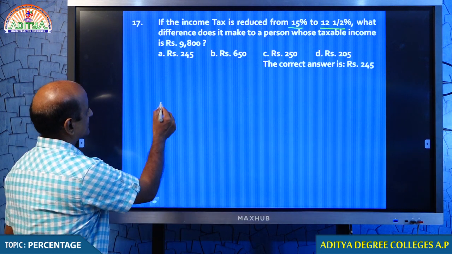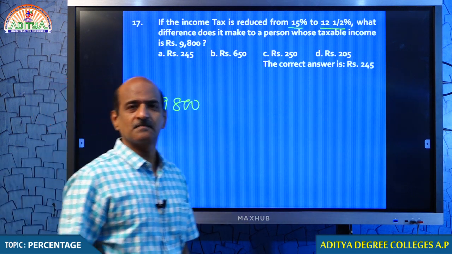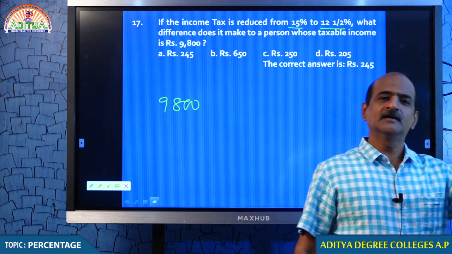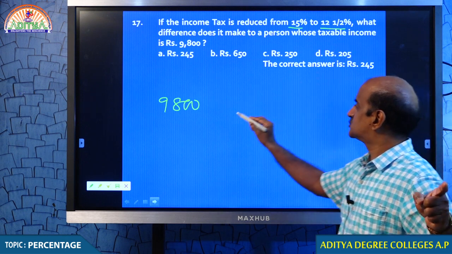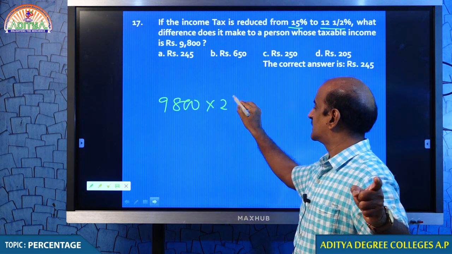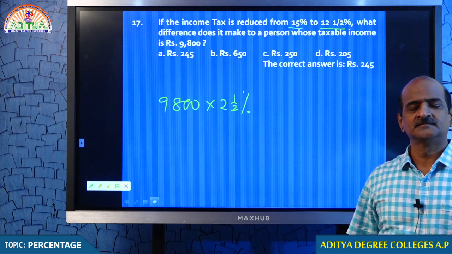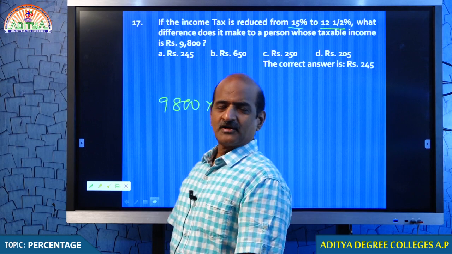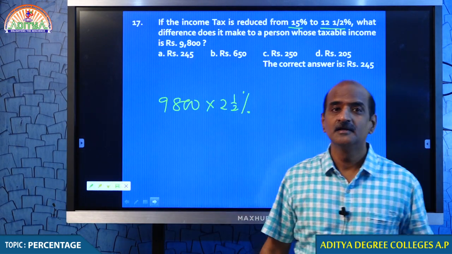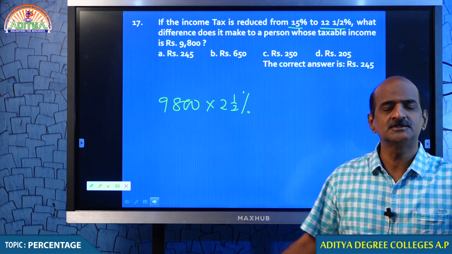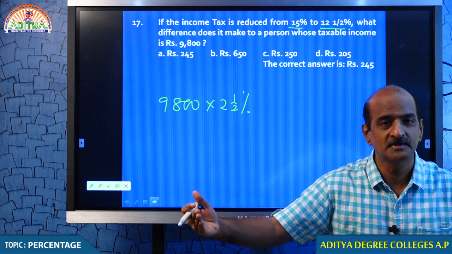So, in this case, the income tax is calculated on 9,800. Earlier, the government used to charge 15%, now it has come down to 12.5%. Therefore, there is an advantage for the businessman here. The difference is 2.5%.